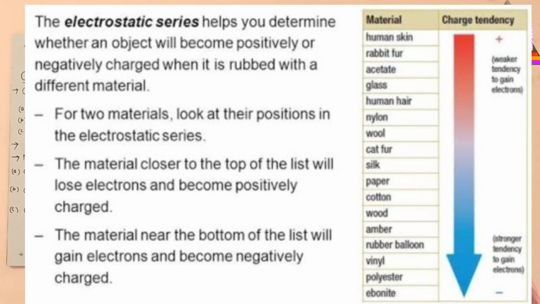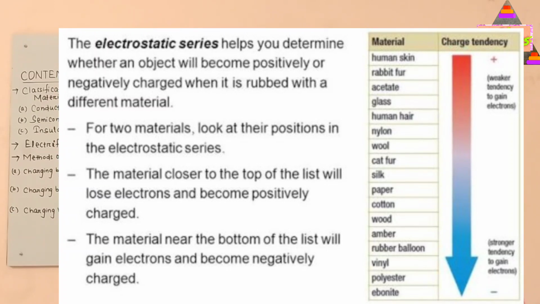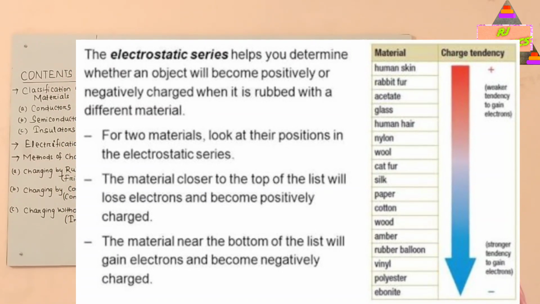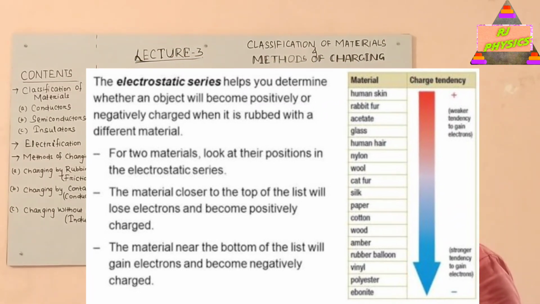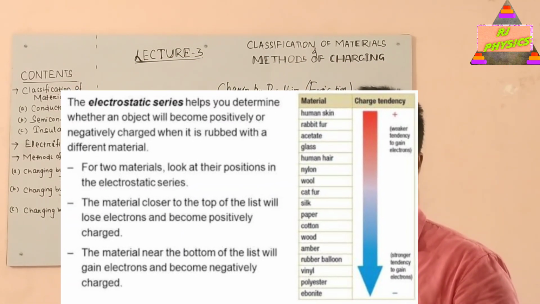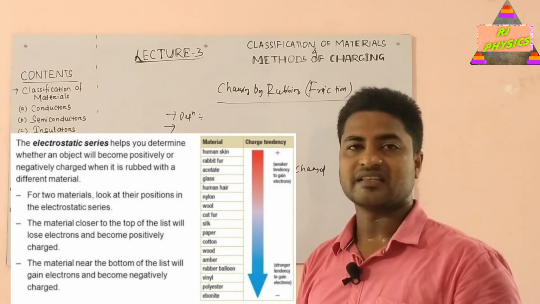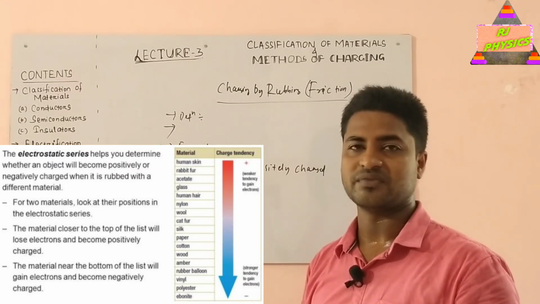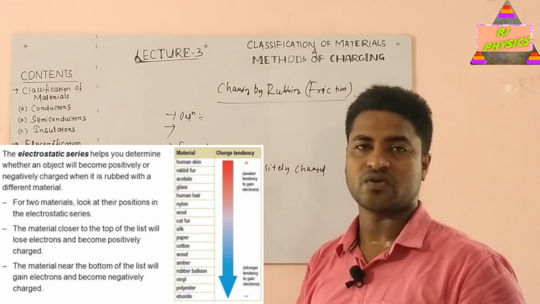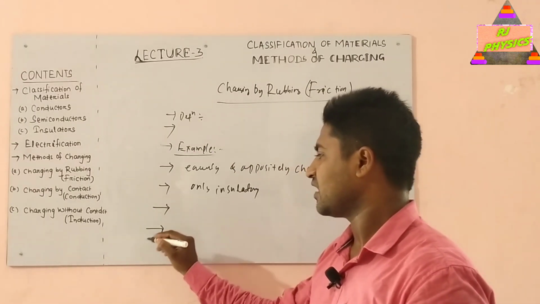This is a series in which a number of materials are arranged in such a way that if you pick any two substances from that series and rub them against each other, the substance which comes earlier in the series will be positively charged, and the substance which comes later in the series will become negatively charged. This series is known as the electrostatic series. Now we have to end with the last one.